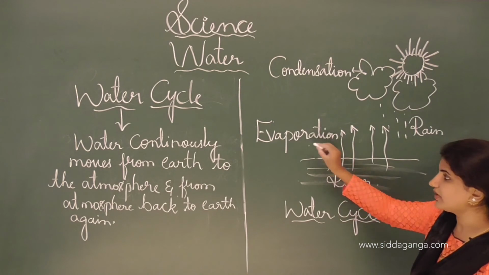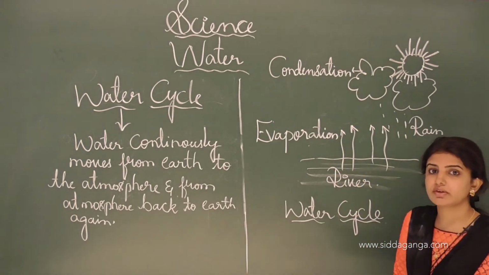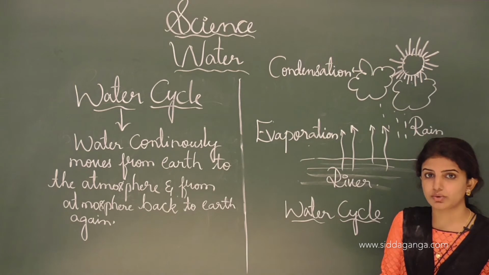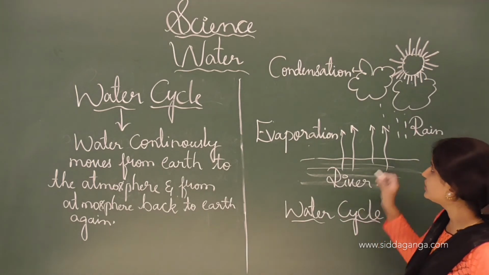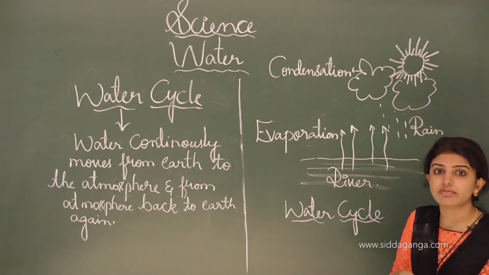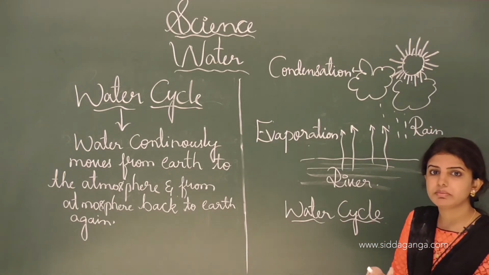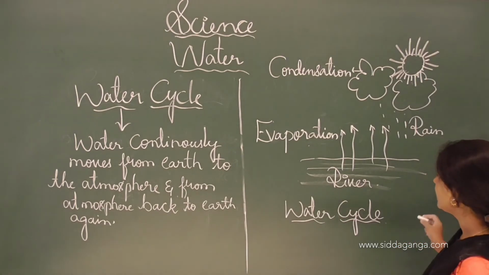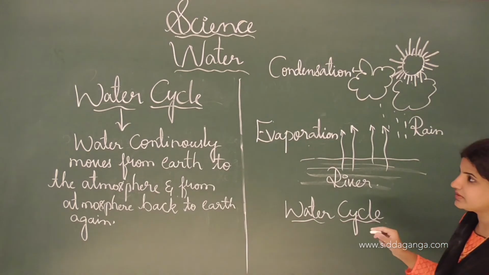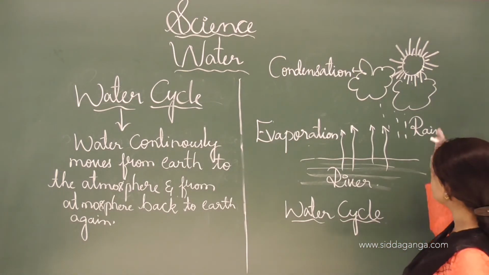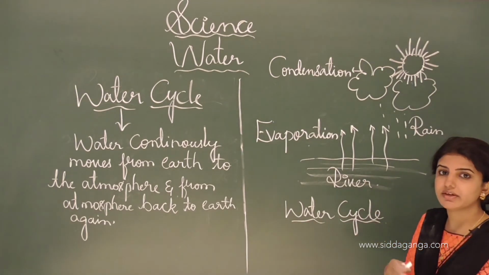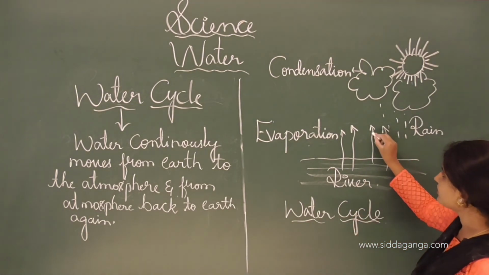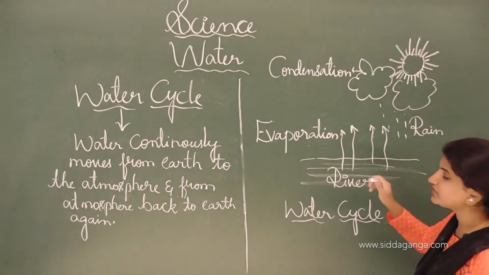evaporation is much faster. See, usually the wet clothes dry up on the ground or on the terrace where we dry the clothes, and during the sunlight the water evaporates, and thereby we get the clothes dry very fast. And in the same way, in the water cycle, when the sunlight falls on the river water, it gets heated up, and later it will evaporate, and during the evaporation process the